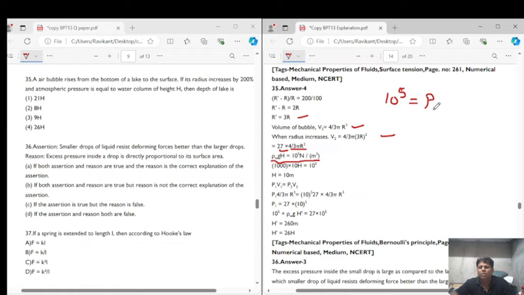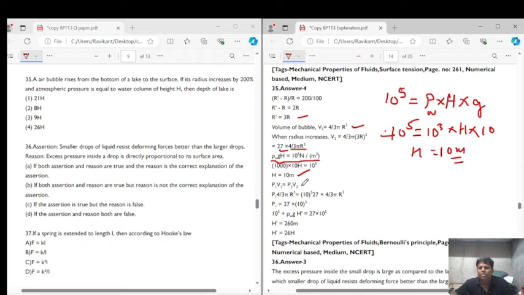So pressure because of water column is given as density of water into height of water column into g, right? So density of water is equal to 10 to the power of 3 into h we need to calculate, and g is to be taken as 10. So this is 10 to the power of 4, and here we have 10 to the power of 5. So h we get as 10 meter.